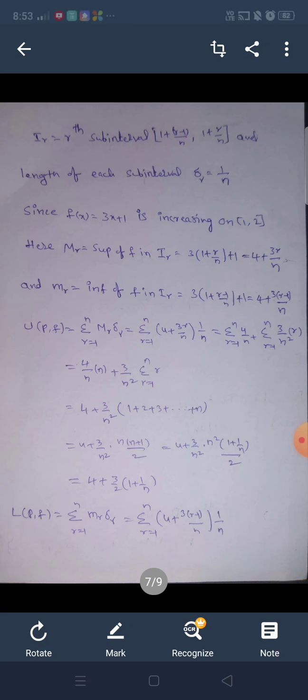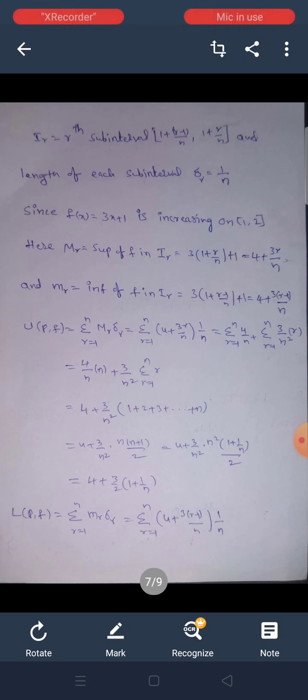Now we have to find U(P, f) and L(P, f). U(P, f) is equal to summation r = 1 to n of M_r delta r, which is summation r = 1 to n of (4 + 3r/n) times 1/n, which is summation of 4/n plus summation of 3/n² times r, which is 4/n into n plus 3/n² into summation r = 1 to n of r. n cancels, so 4 + 3/n² into (1 + 2 + 3 and so on plus n) equals 4 + 3/n² into n(n+1)/2.